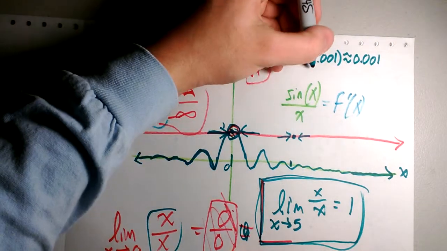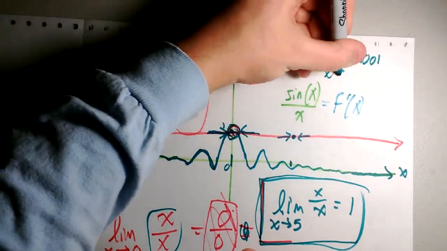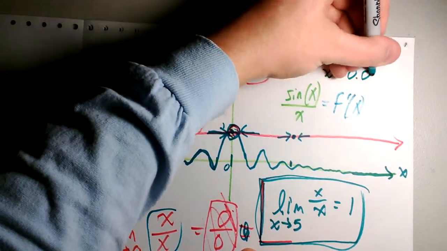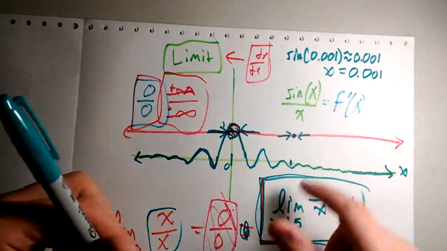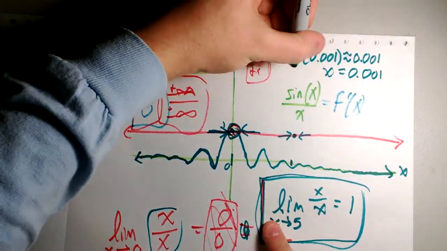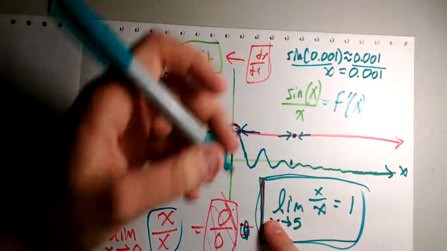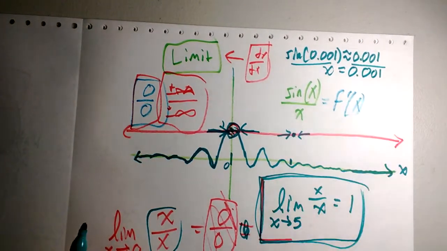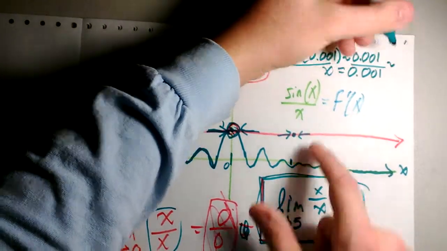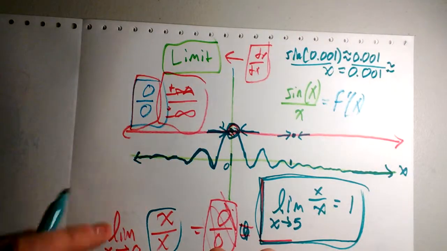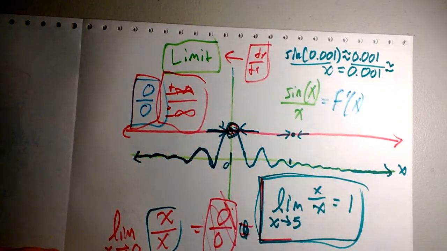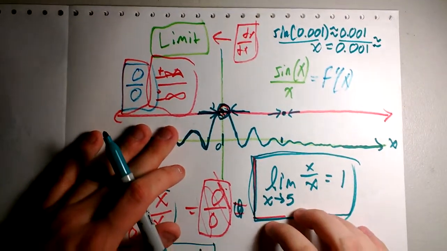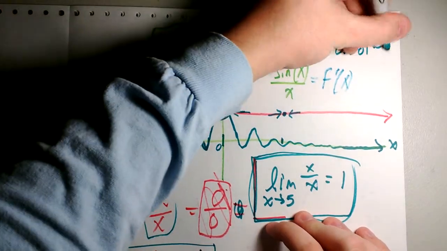And then, guess what x is when it's 0.001? It's 0.001. That's nothing to it. And so if you divide these two results, 0.001 divided by 0.001, because I put squigglies here, I'll put another set of squigglies. Why am I calling them squigglies? That's so unprofessional. You get 1.